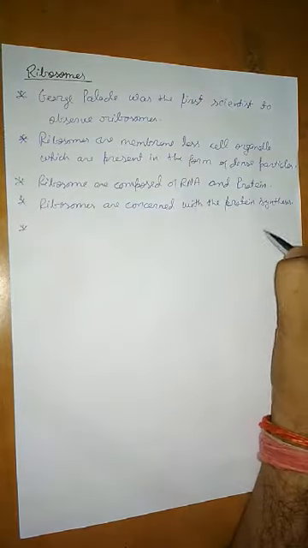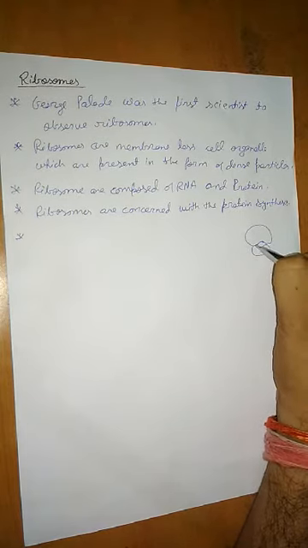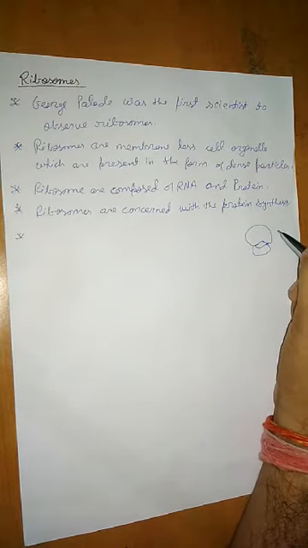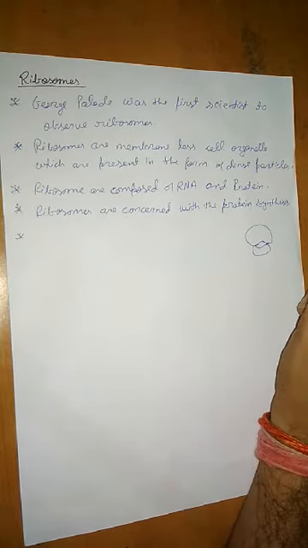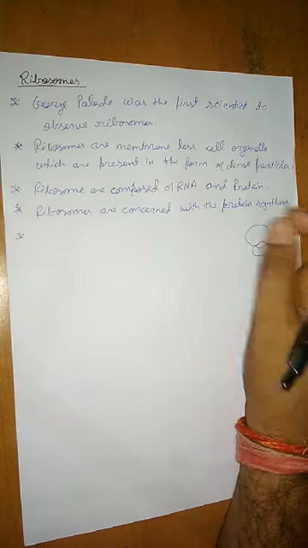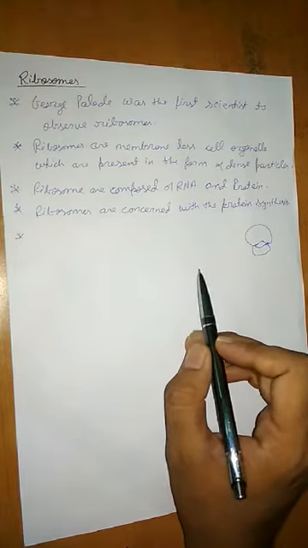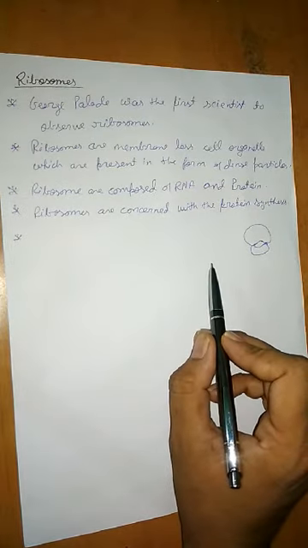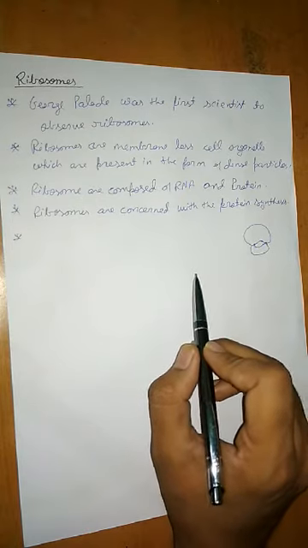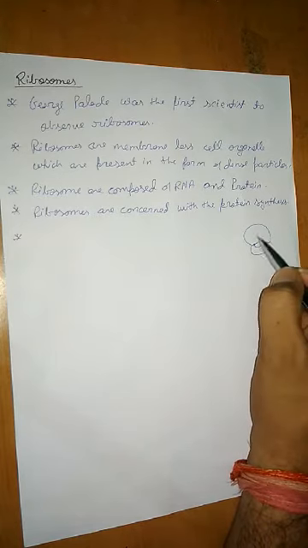If you see the structure of the ribosome, here I am making a simple diagram. If you observe the structure of the ribosome, you will find that ribosomes are composed of two subunits. Ribosomes are of two types, as already discussed, 70S and 80S. 70S is mainly the prokaryotic ribosome and 80S is the eukaryotic ribosome. Whether it is 70S or 80S, all ribosomes are composed of two subunits.